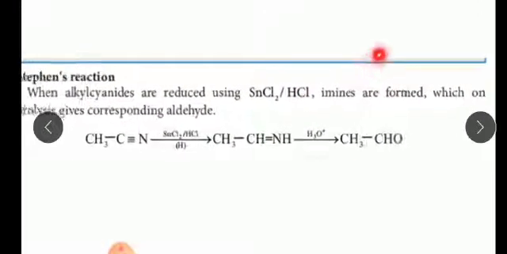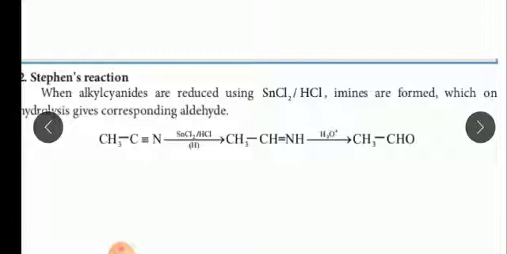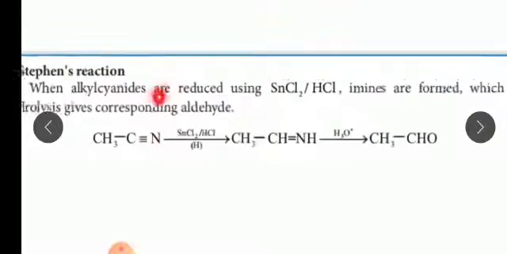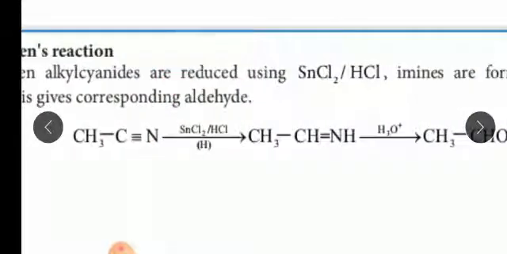Stephen's reaction is also one of the reduction methods. Here we are taking CH3C triple bond N. This C triple bond N is a cyanide, methyl cyanide, in the presence of SnCl2 and HCl.